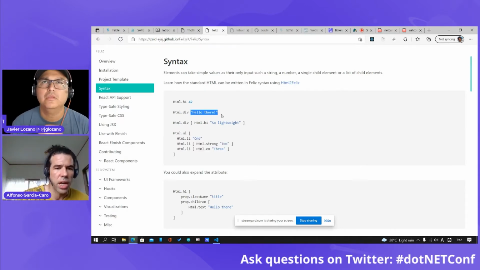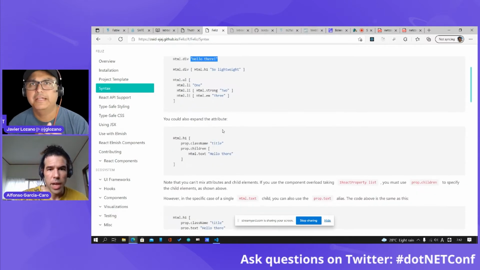This is just like a shortcut. So just writing div, you can pass what you are expecting to have there. The compiler will type check, will use the appropriate overload, and everything is also type safe.